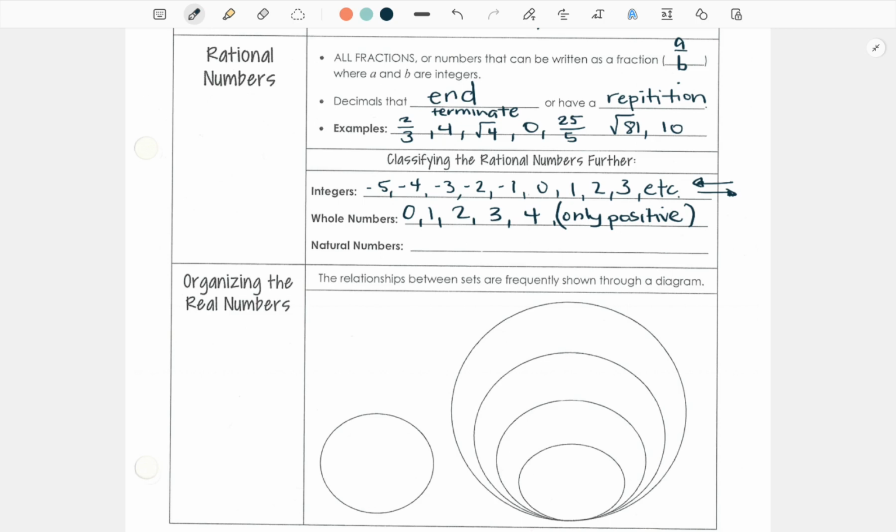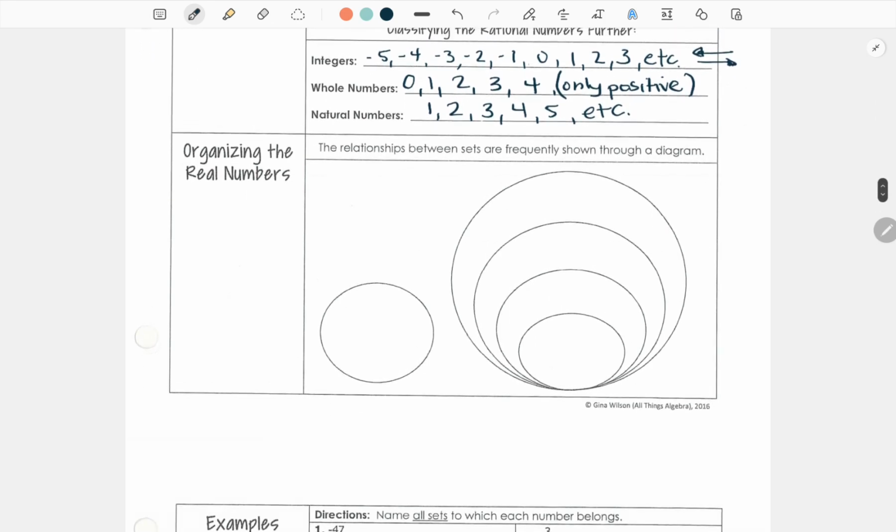Natural numbers. So that falls into what a natural number is. A natural number can't be 0. It's all positive numbers, not including 0, because 0 is not natural. You can have nothing of something, or it's not a number that's made based on value. So natural numbers can be whole numbers, but whole numbers can't always be natural numbers. All right. I said it backwards. Okay, so let's organize this.